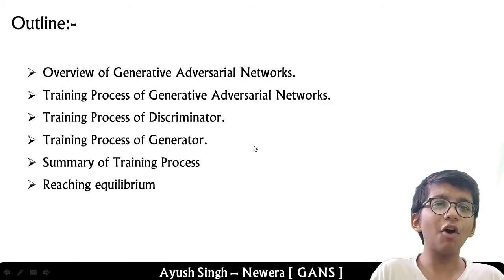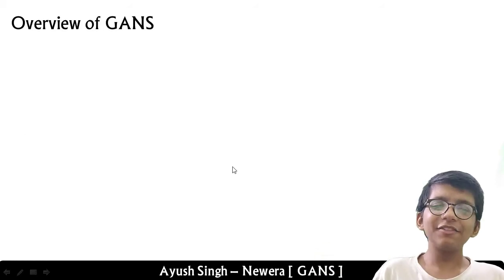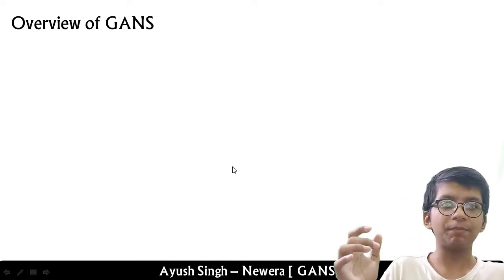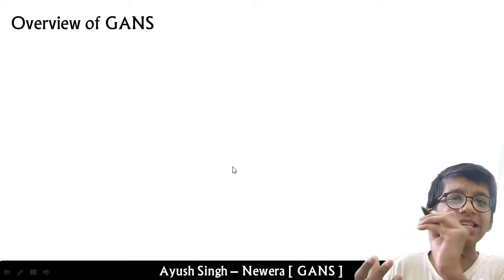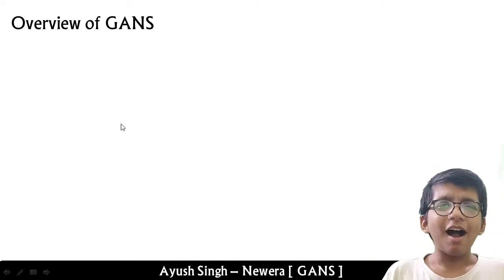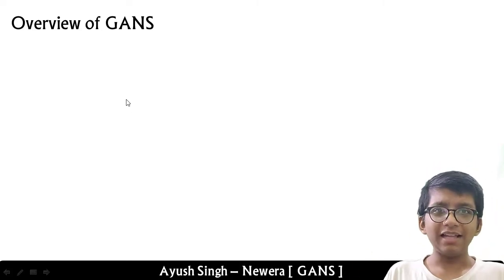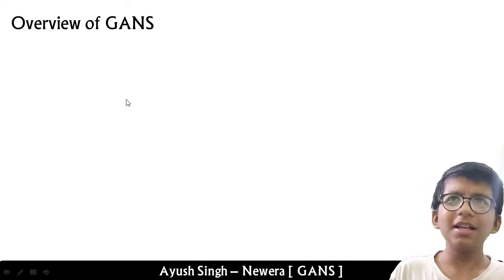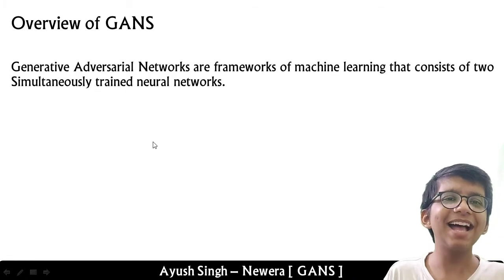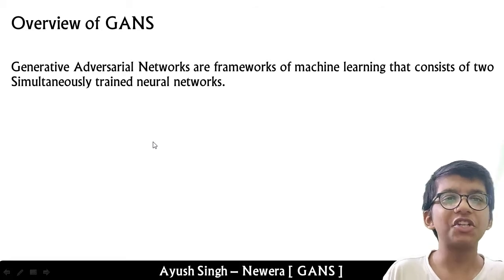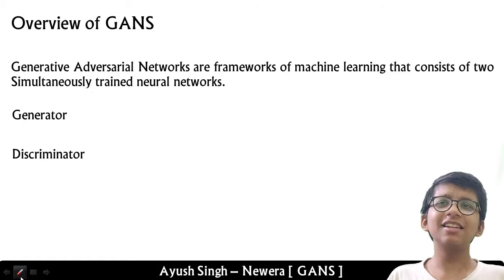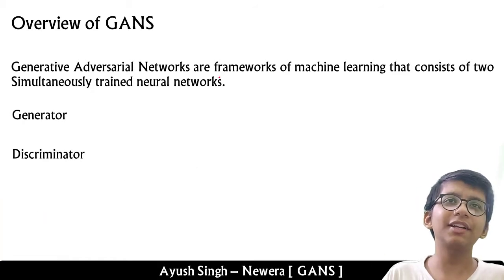So let's start off with what GANs are. It's a very good question to ask yourself. If you have any kind of question, so what are GANs? I would like to define GANs like this: we have two players, and they always compete with each other. But in formal terms, I would say GANs are a framework of machine learning that consists of two players, which are the generator and the discriminator.